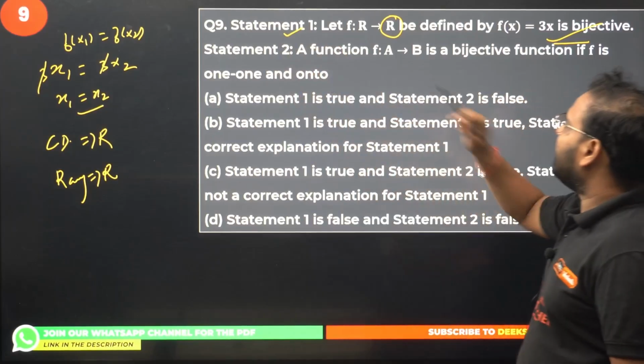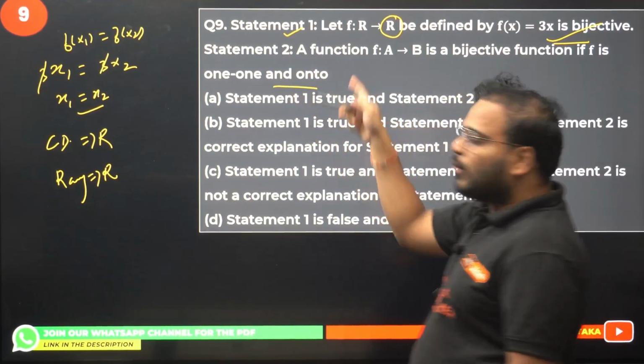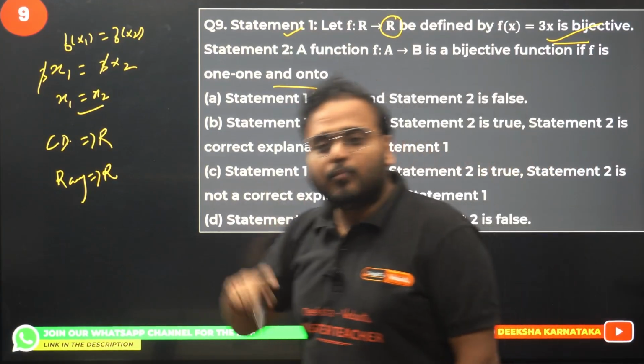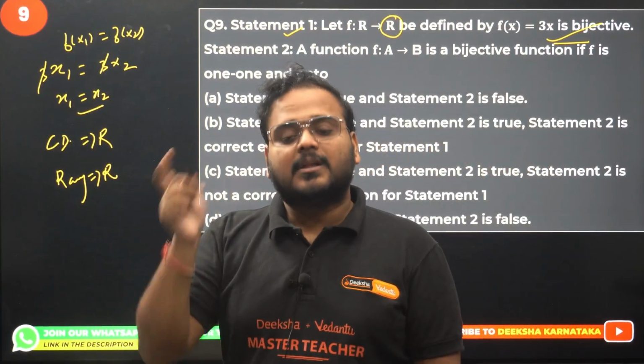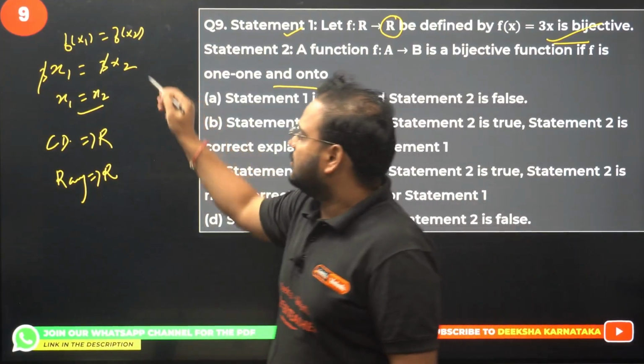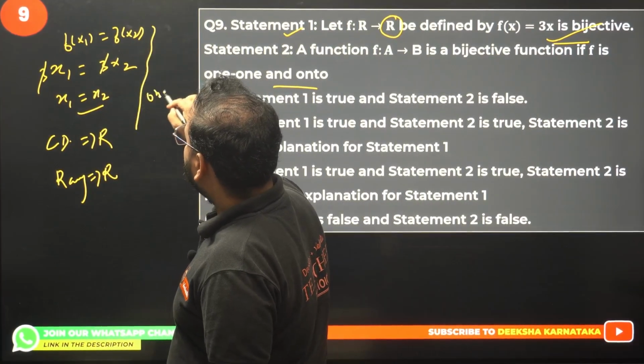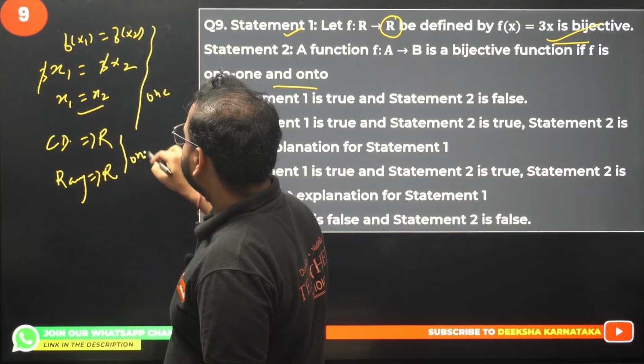A function f from A to B is a bijective function if it is, yeah, correct. So both are true, and 2 is the correct explanation of statement number 1, because we also looked for this is the case for 1-1, and this is for onto.